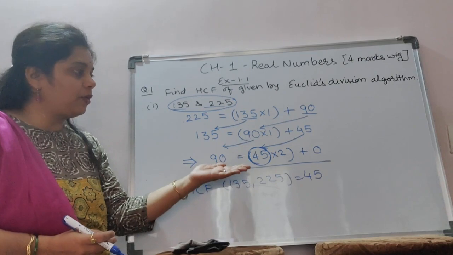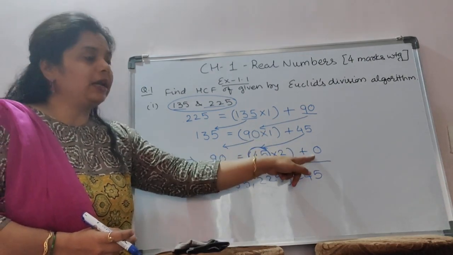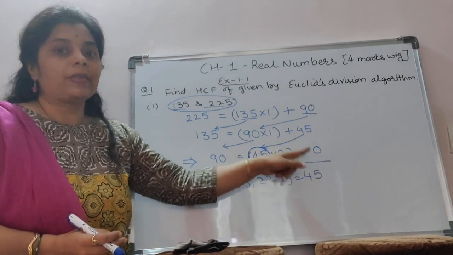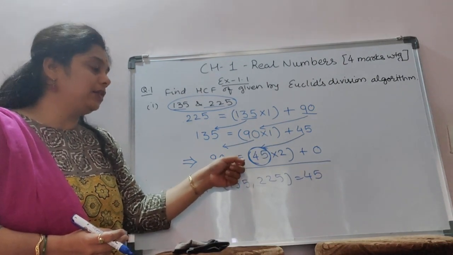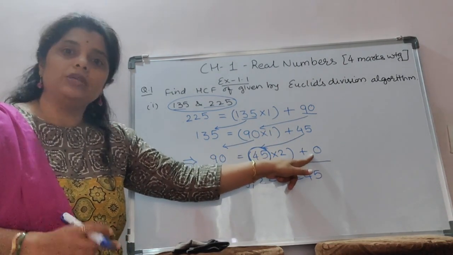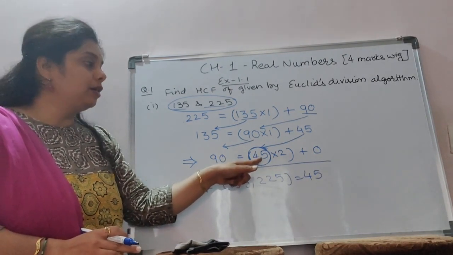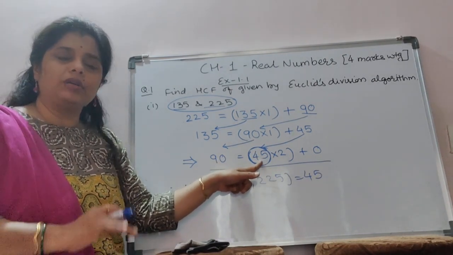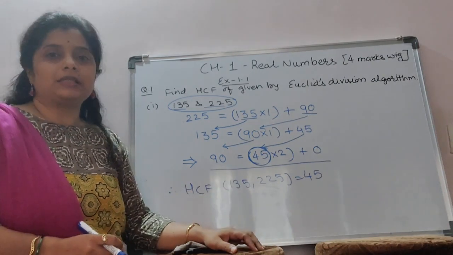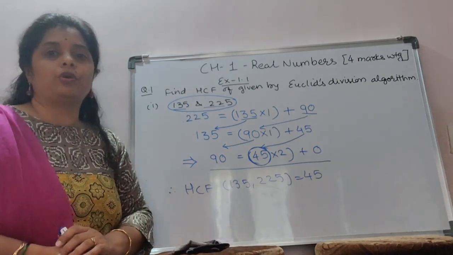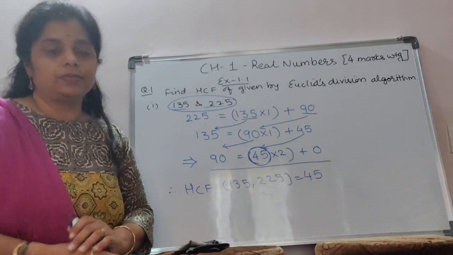The same step we have to continue till we get a remainder of 0, and when we get remainder 0 that is the last step. And in this last step, whatever divisor you get is the HCF of the given two positive integers.